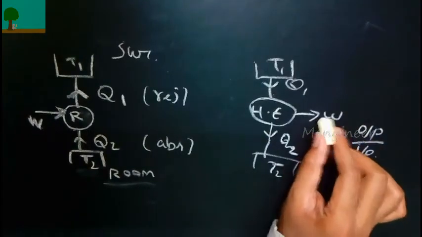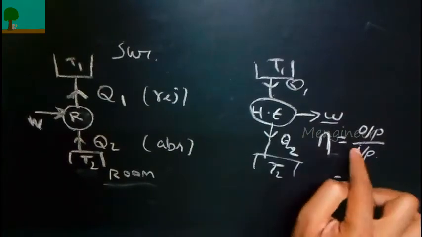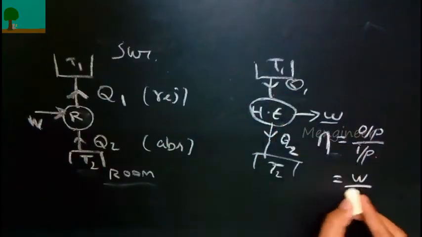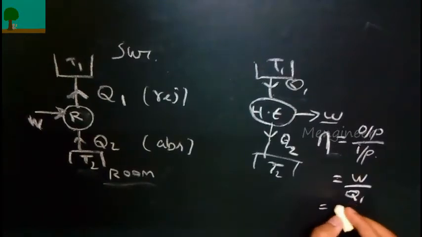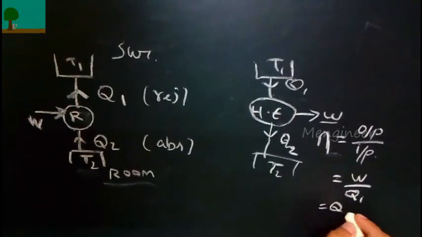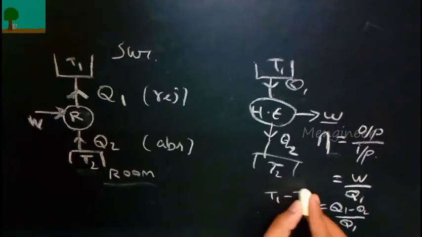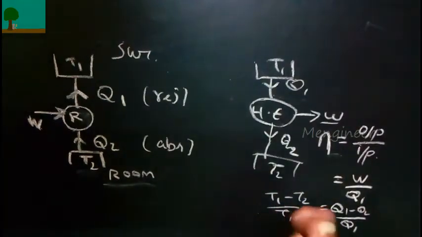Here the output is work that we are getting from the engine. The input is Q1, that is we are supplying heat so that we can get work. So W, as you know, can be written as Q1 minus Q2. Also efficiency can be written as T1 minus T2 divided by T1.